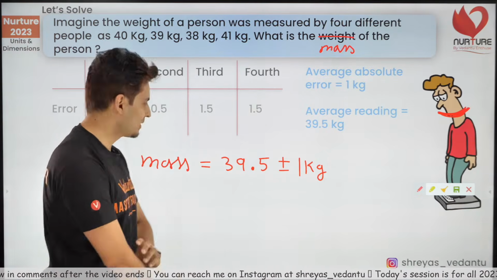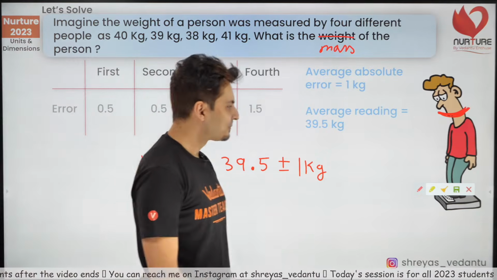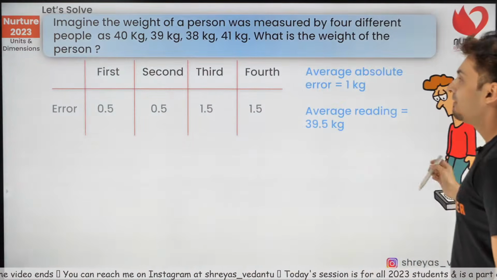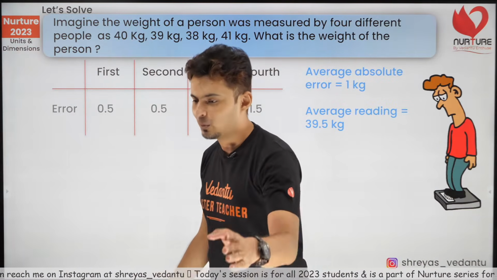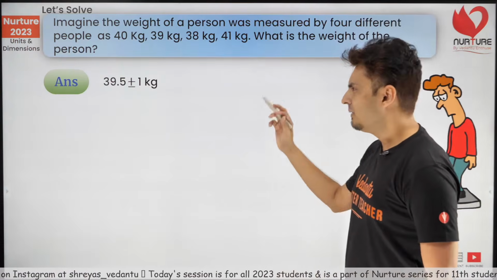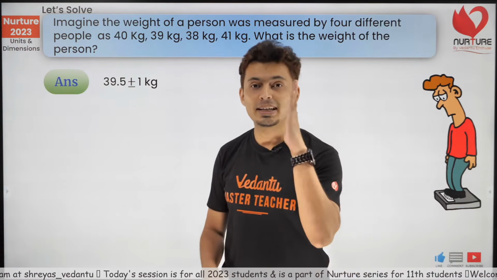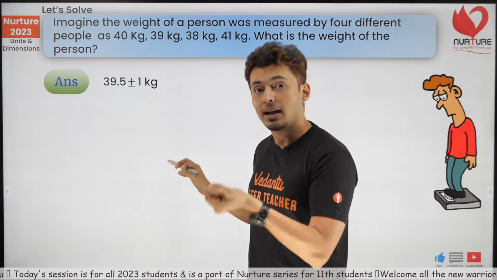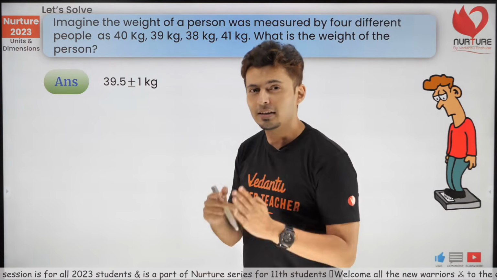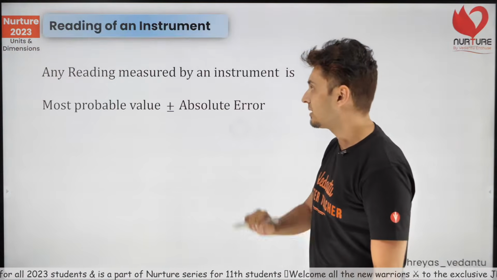So that's how this works. So what have we learned? Whenever you have multiple values, mass will not be negative. Whenever you have multiple values, you can find the average value, you can find the error in the value, you can find the average of that error, and finally you can give the answer. So these are the steps.